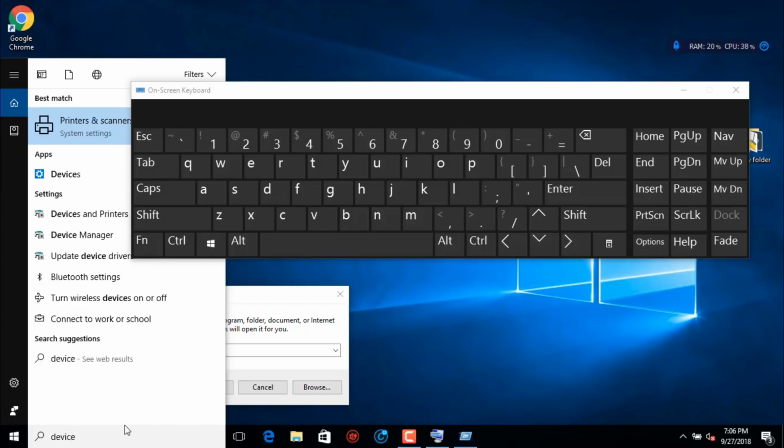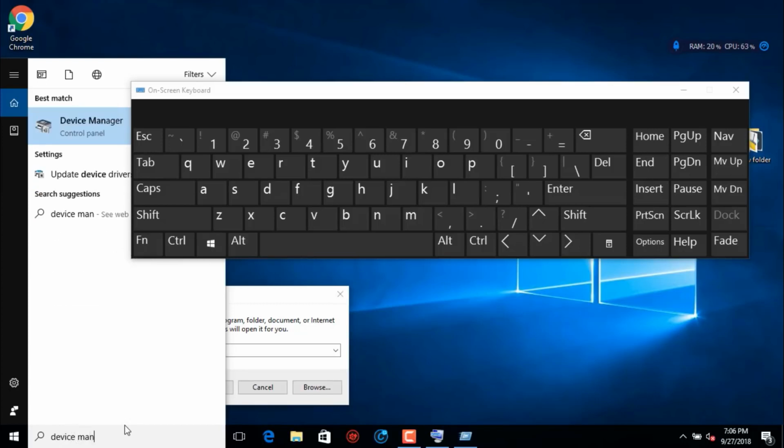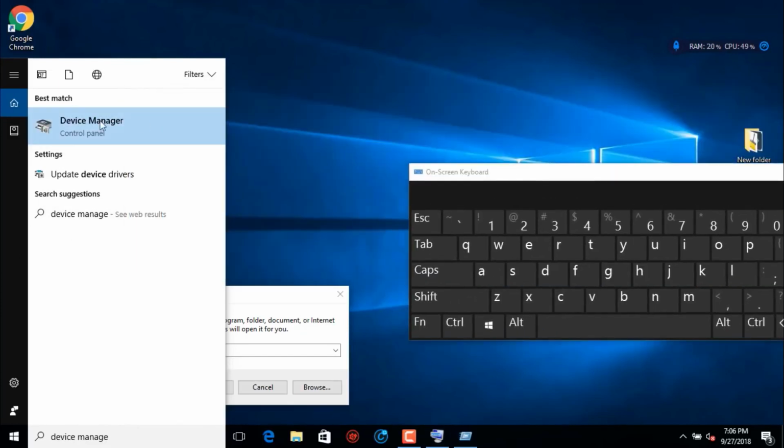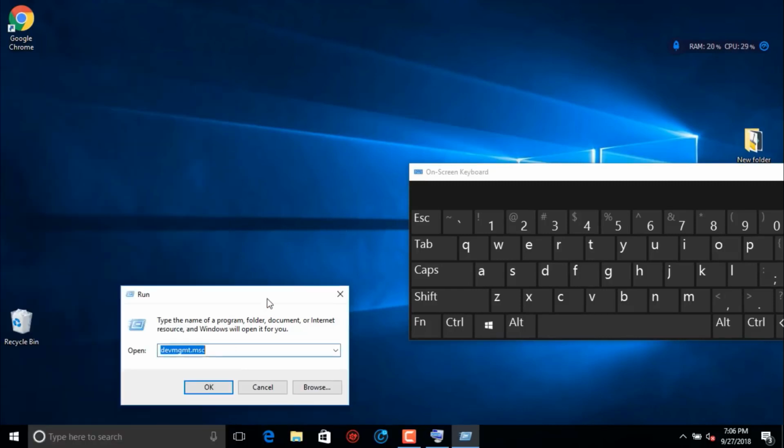Device manager. This is the option we want. You can directly search with the search bar, otherwise you can use the run command to head into device manager. Click OK.